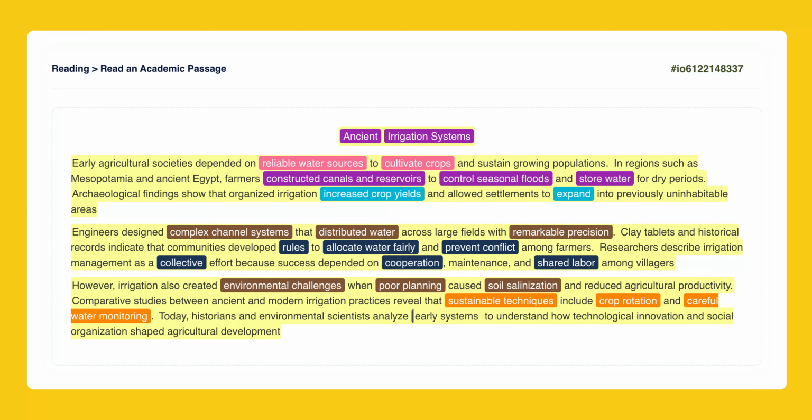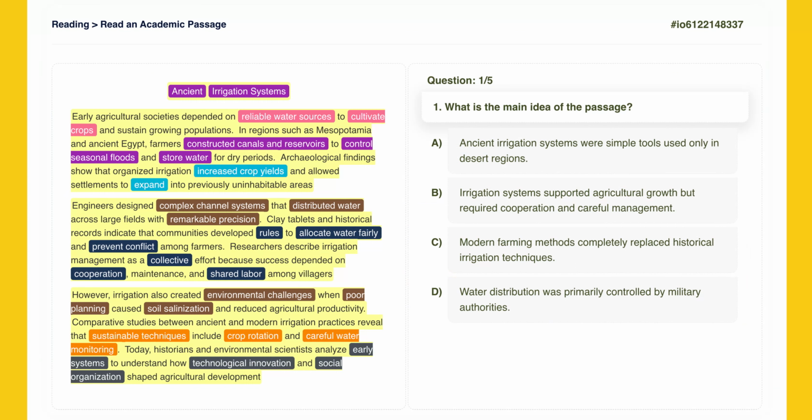Experts study these early systems to understand the bigger picture of technological innovation and social organization. It ties the engineering and social aspects together as key factors in development. Now that we have analyzed the passage, let's look at the first question. What is the main idea of the passage?